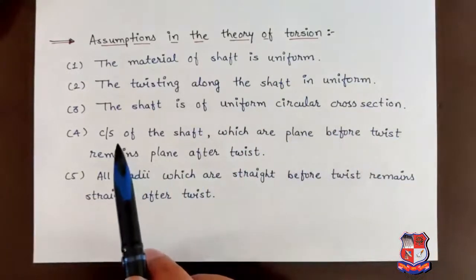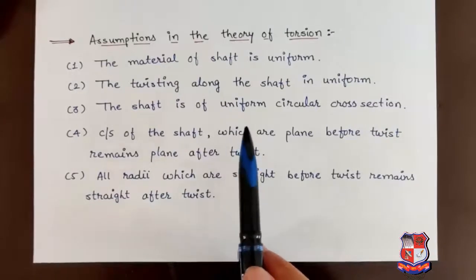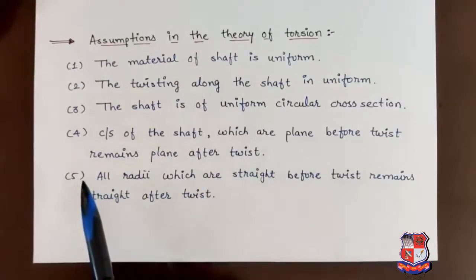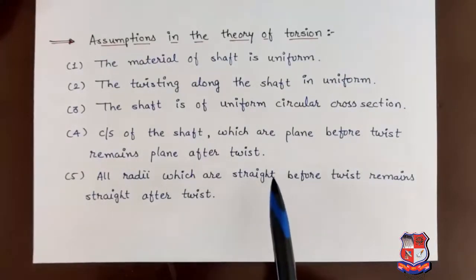The fourth assumption is cross sections of the shaft which are plane before twisting will remain plane after twisting. Fifth assumption, all the radii which are straight before twist will remain straight after the twist.